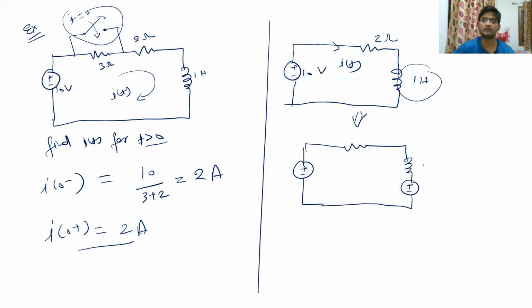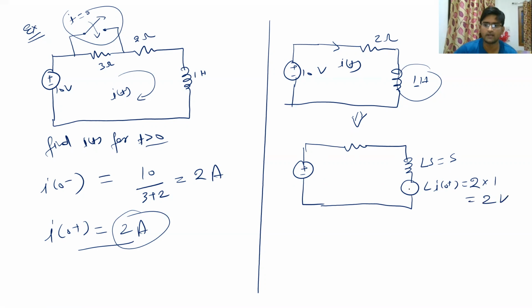This is Ls. Since the L value is 1, it will become only S. And what was the I0 plus value? It was 2 ampere. So Li0 plus will become 2 into 1, which is equal to 2 volts, right? So the polarity was not this. Polarity would be like this. And this is 2 ohm itself.